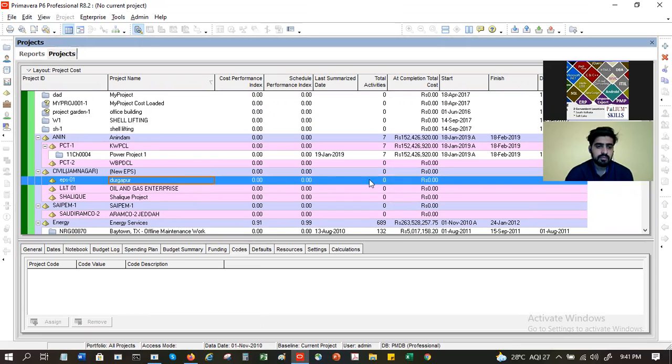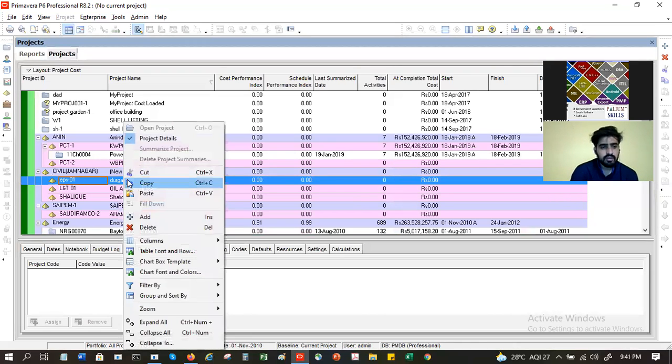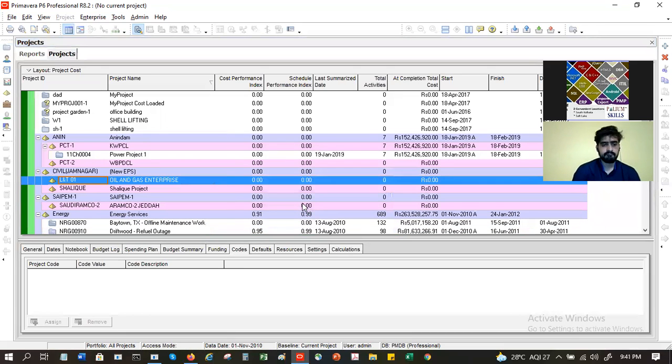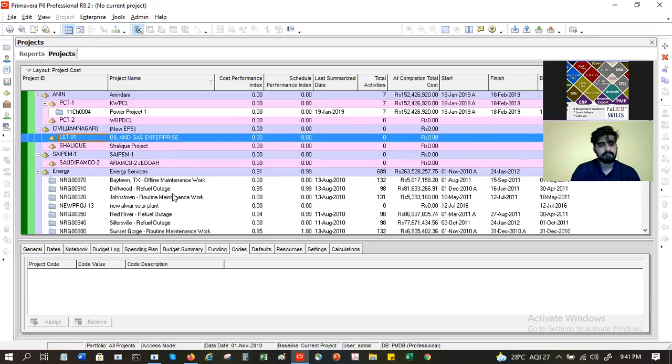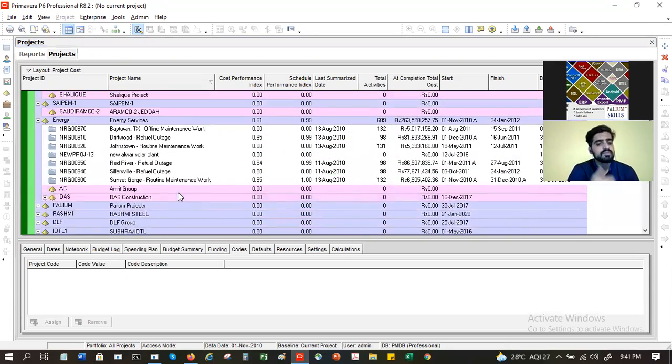See, from here you can make out how many activities are assigned. Nothing is assigned under civil, so you can just delete it. These are housekeeping things you can do. You can keep cleaning this from time to time.